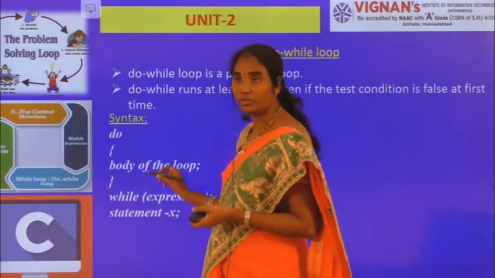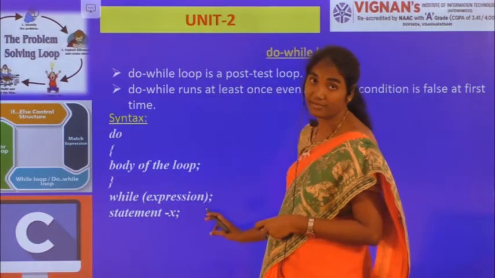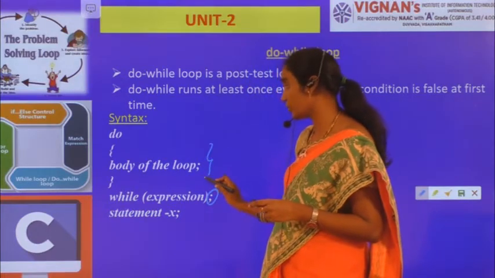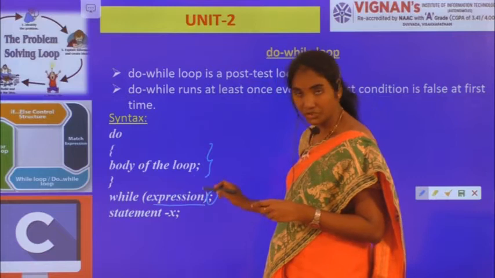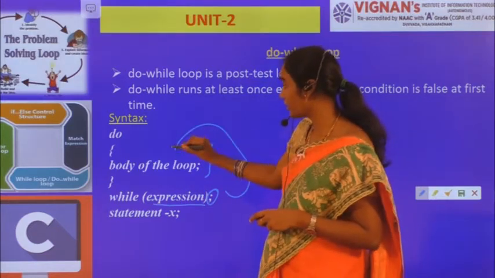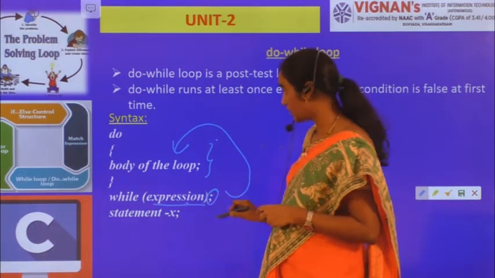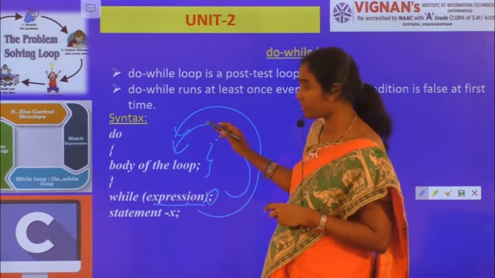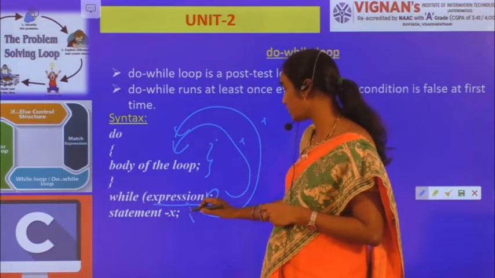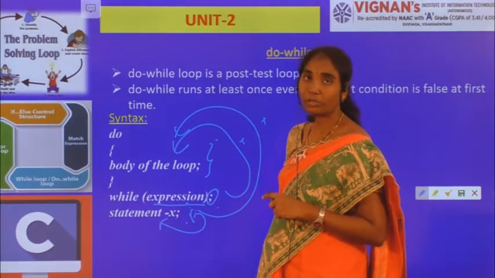Now this is the syntax for your do while loop. Do, body of the loop, and while, the corresponding expression, and please remember there is a semicolon for your do while loop. Here the body of the loop will be executed, and after that I am checking this condition. If this condition evaluates to true, then again it enters the body of the loop. Again it checks the condition, and if it is true, it enters the body of the loop again. If this condition evaluates to false, then the control comes over here. Likewise the do while loop works.